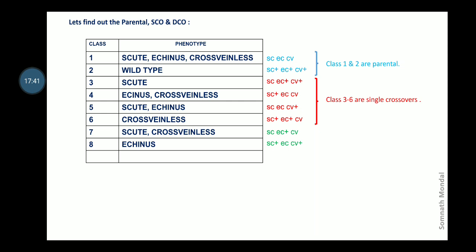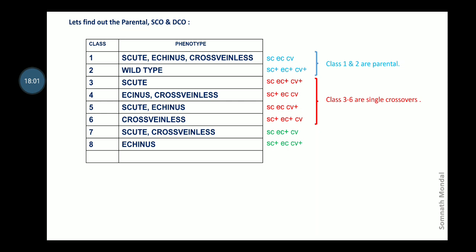Whereas if we compare class 4 with class 1, we can see the same, that is SC plus has been exchanged, but the EC and CV are the same, mutated.